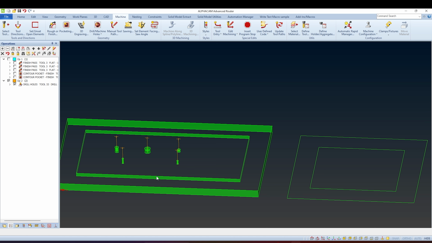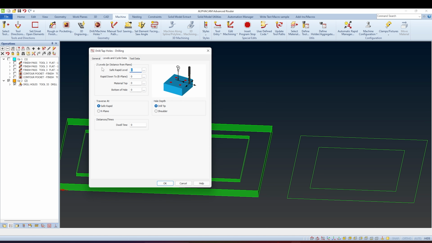Let's drill all these holes without auto Z. Now in Z level, we have an option to define manually the bottom of the holes, which is gonna be 10mm, or let's do 1mm. Material top 18mm, safe rapid 30, and then rapid 40.